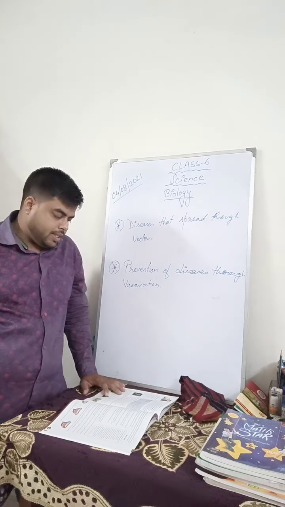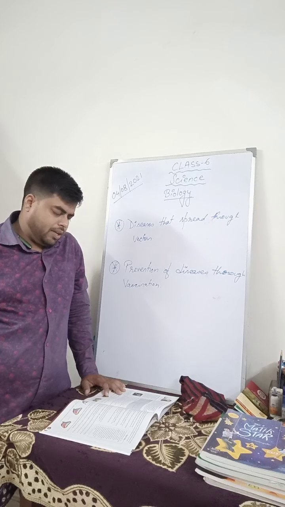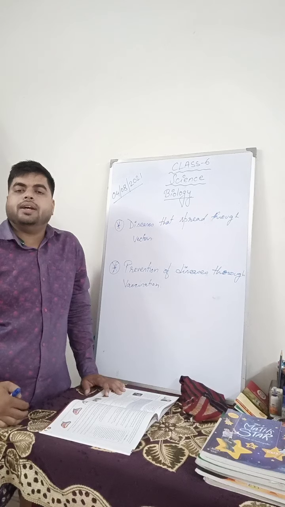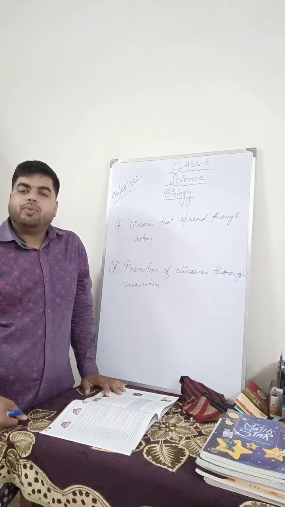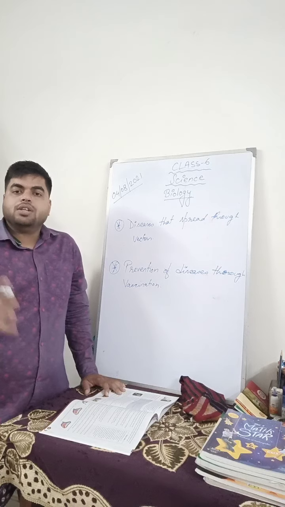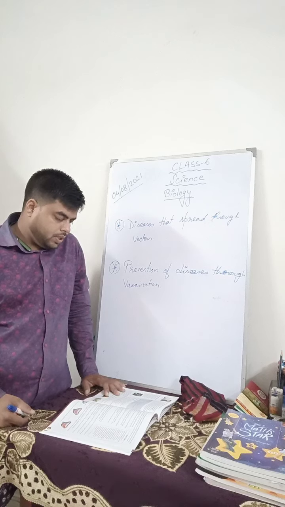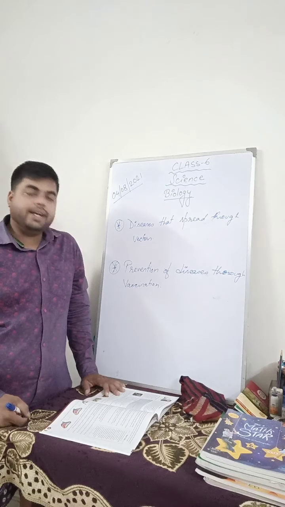Many communicable diseases can be prevented by vaccination at the right time. There are many diseases which can be stopped by getting vaccinated. If you get yourself vaccinated, you will protect yourself as well as others from these communicable diseases. Most of the vaccines are administered to a baby during the initial months after birth to protect it against disease.